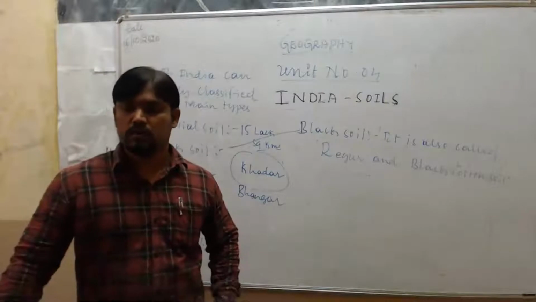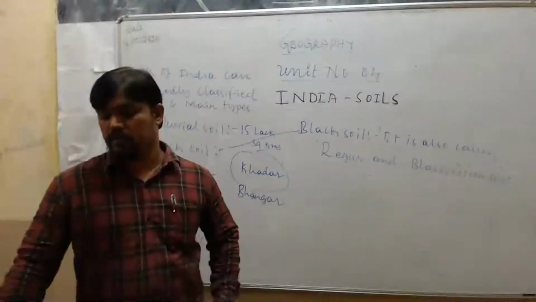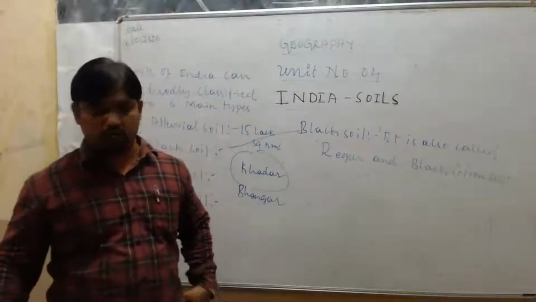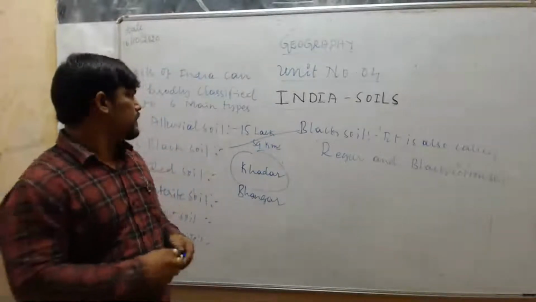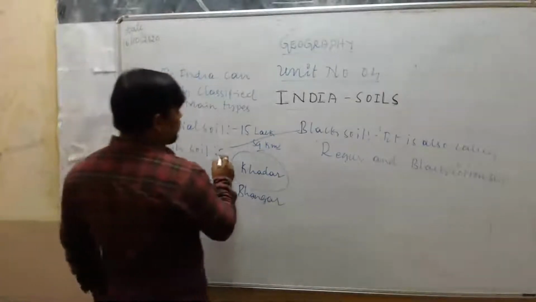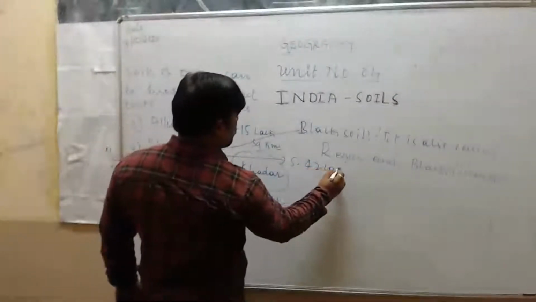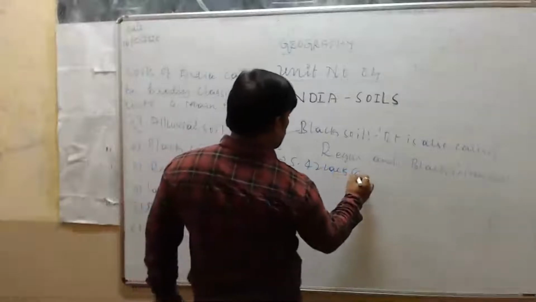In these Indian states, we can see this black soil. Totally, this soil occupies 5.46 lakh square kilometers.